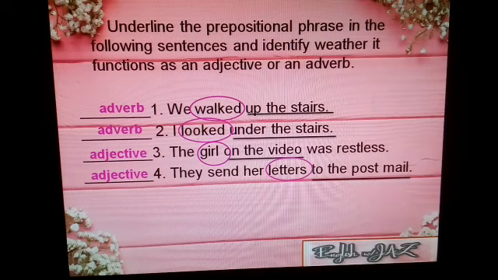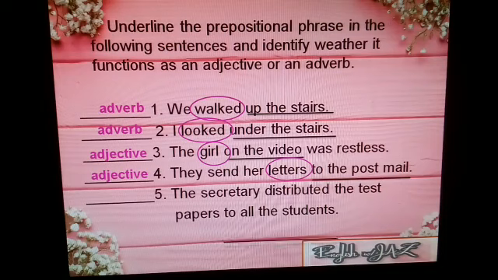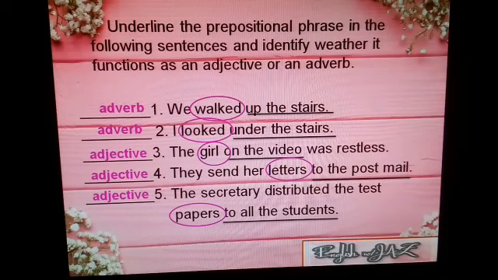Let us have the last one, number 5. The secretary distributed the test papers to all the students. In the sentence, our preposition is the word to, which means our prepositional phrase is to all the students. Our prepositional phrase describes the noun papers, which means again, our prepositional phrase functions as an adjective in this sentence.